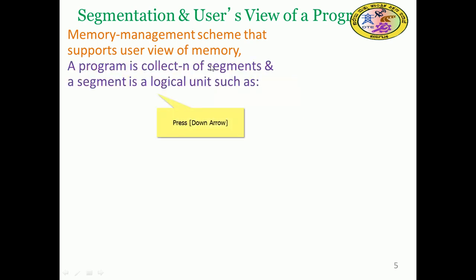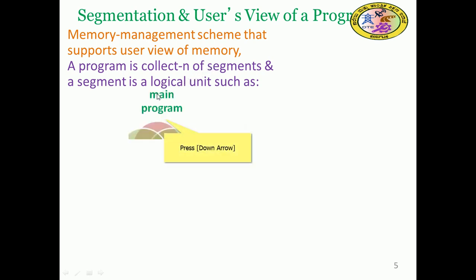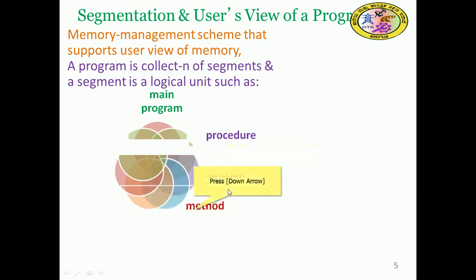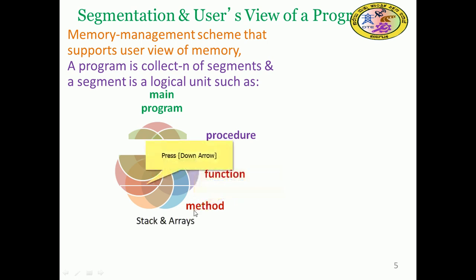A program is a collection of segments, and a segment is a logical unit, such as the main program, a procedure, a function, a method of invocation, stacks, and arrays.